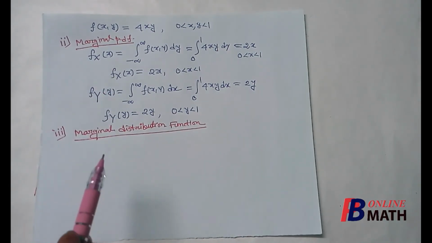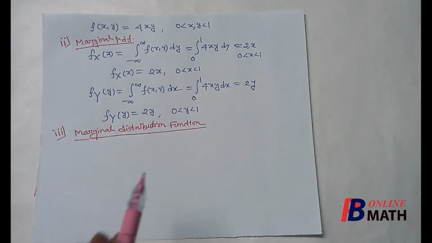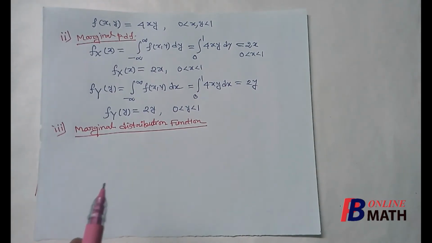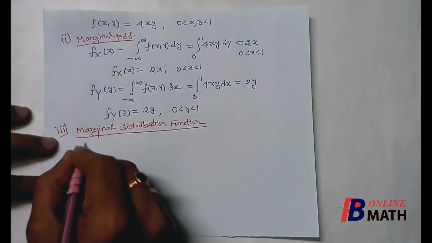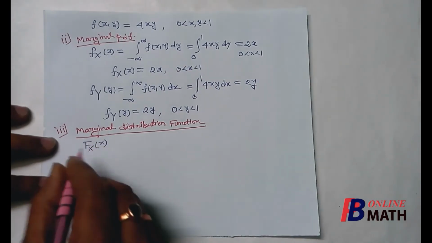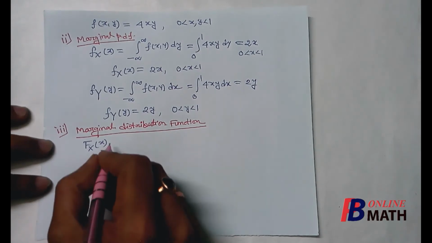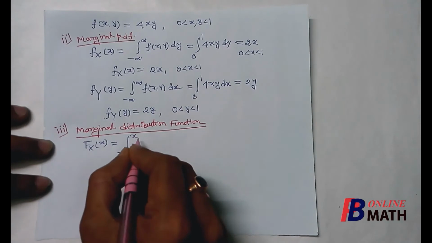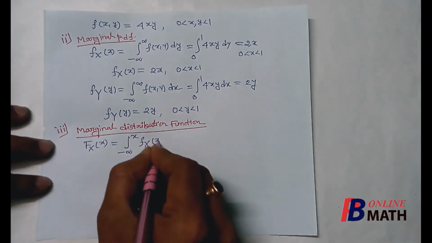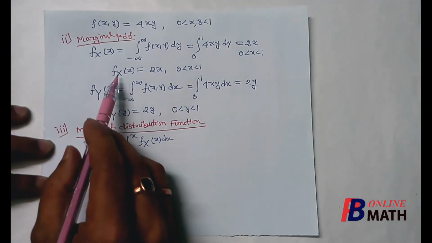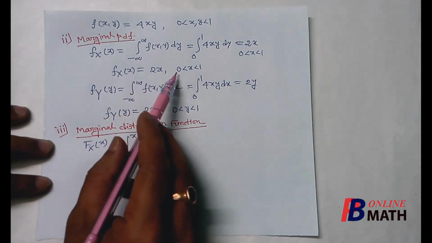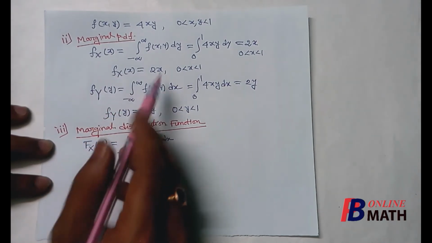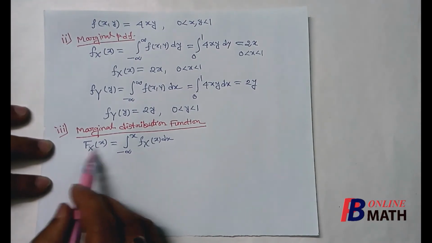Next, the third part is the marginal distribution function. So we have to find both the marginal distribution functions of x and y. First, the marginal distribution function with respect to x, which is denoted by FX(x), by the definition is the integration from minus infinity to x of the marginal PDF. Actually this marginal PDF is a one-dimensional PDF. So from this PDF, we have to find the distribution function.